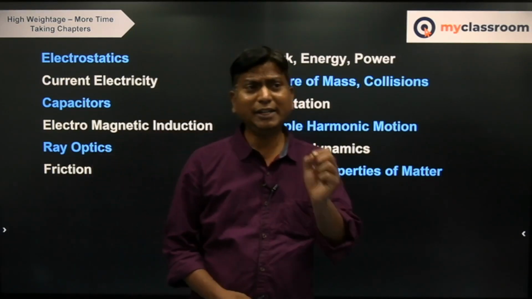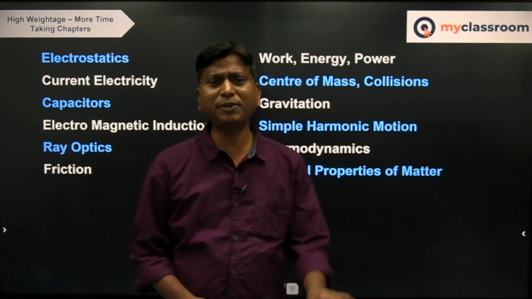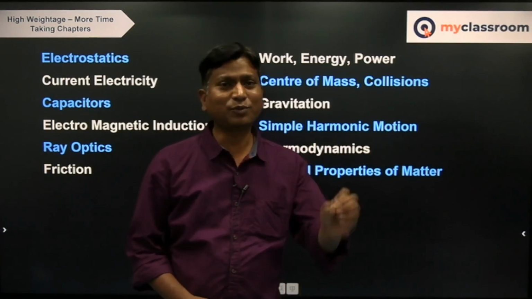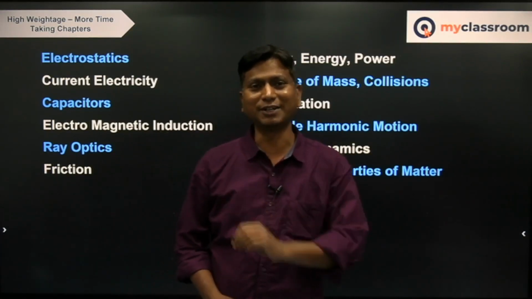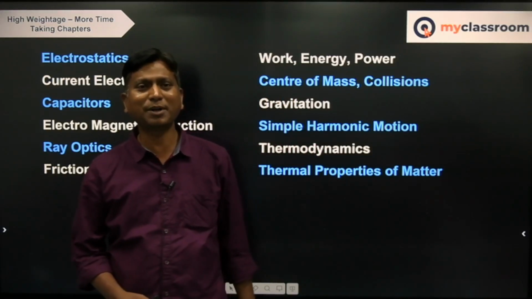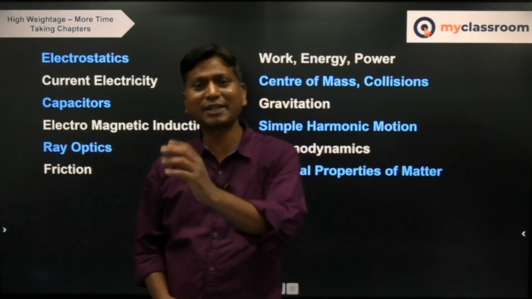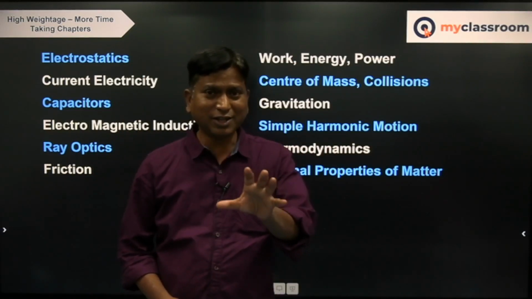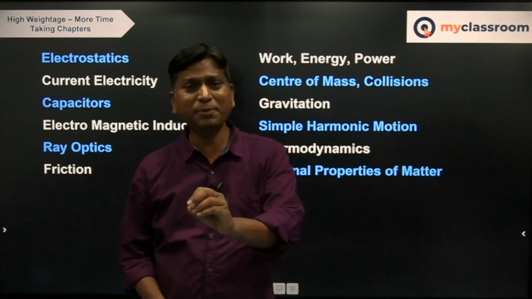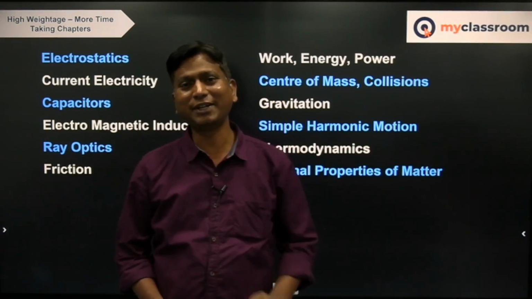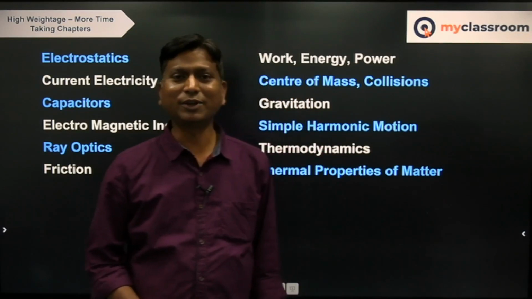First, it can be any process, PV^x equal to constant, it can be any process. In that process, how do you find what is the heat transferred, what is the change in internal energy, what is the work done? If you can practice those types of problems, and how to find the molar specific heat in that particular process. Any type of process you have to convert into the form of PV^x, or sometimes it can be given as a graph also. So if you know the basic concepts in thermodynamics, for any process, how to calculate the work done, heat transferred, change in internal energy, and molar specific heat, you can definitely do the problems nicely. Even 2 problems you can definitely expect.